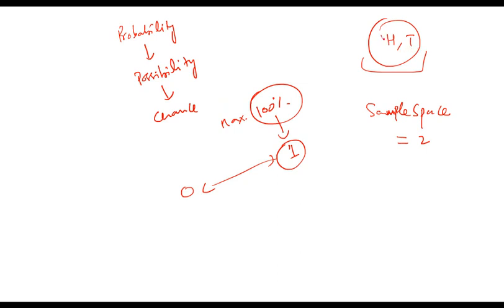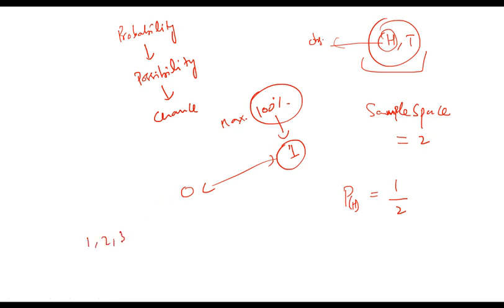And then if I am testing the probability for head, then head will be my observation, or the variable for which I am testing the probability. So the probability for this variable, head, appearing would be 1 divided by 2, because the total sample space is 2 and head appears only once, so 1 divided by 2. Similarly for tail, 1 divided by 2.